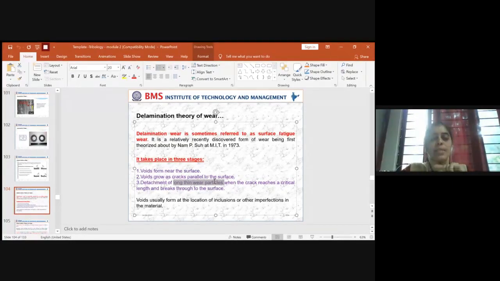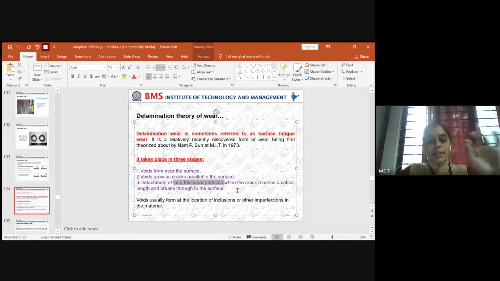So this happens when the crack penetrates, propagates, connects to the neighboring particle and forms a continuous wire-like thin structure, and it gets detached. So this is a critical stage where it totally breaks from the surface across the contact. So these are the three stages which come across in delamination theory associated with wear.